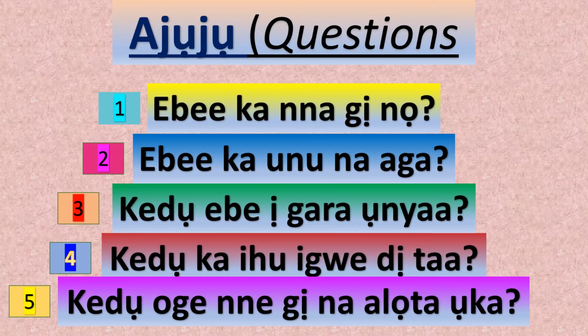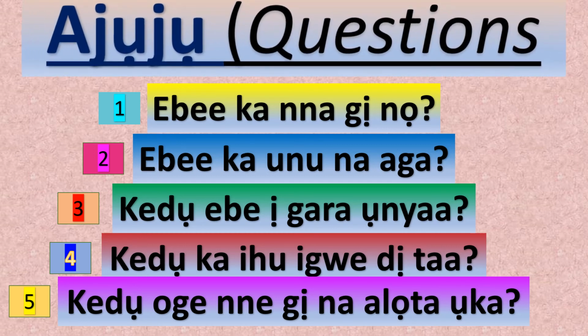And finally, I challenge you to try to answer these 5 questions. Let's see how far you can go. Okay, so the first question bụ ebee ka nna gị nọ? It means where is your dad? Ebee ka nna gị nọ? So I already listed examples of places one can be. So from the study, pick one that suits your answer and fill it. If it's a different place that wasn't mentioned in the study, you can as well fill it up here.